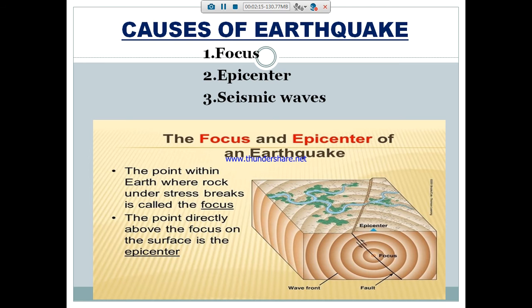And here, the causes of earthquake. What is meant by focus? The point within the earth where rock under stress breaks is called the focus. Simply, it is the starting point of the earthquake, where the earthquake originates. The point directly above the focus on the surface is called the epicenter. And the vibration caused from the epicenter is called the seismic waves.